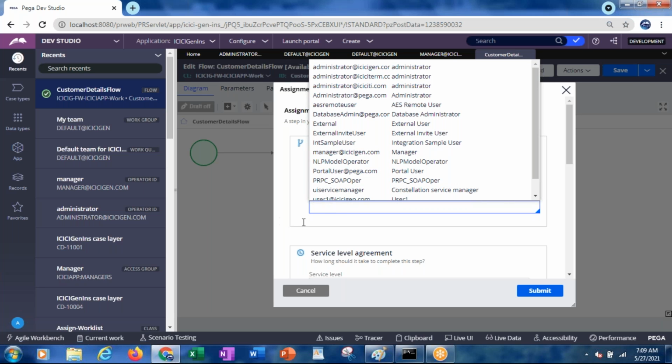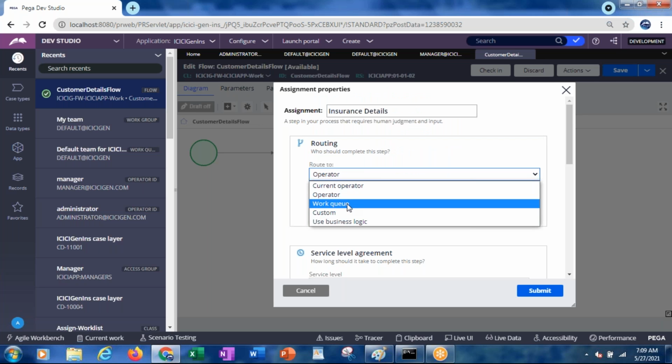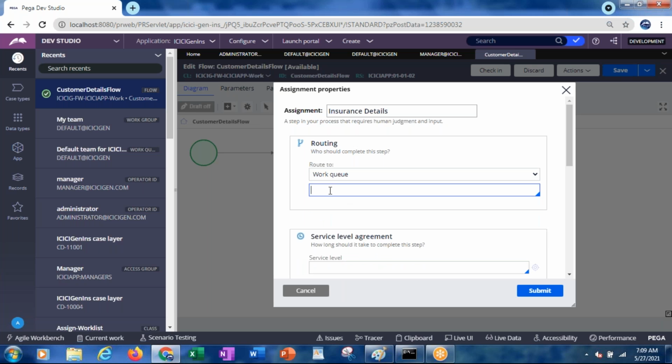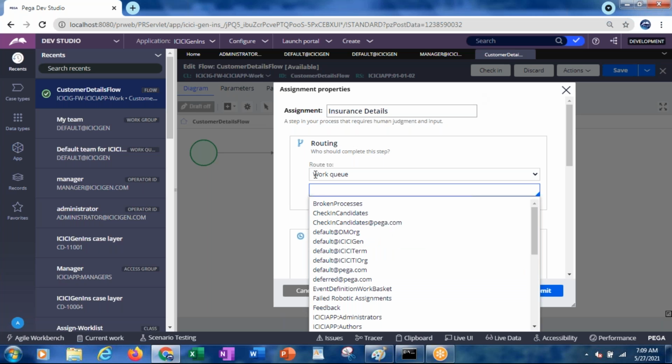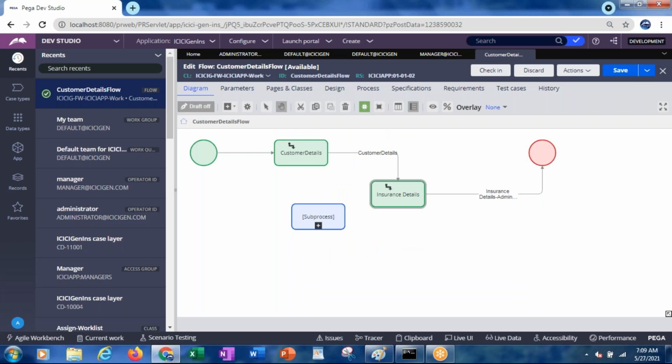Okay, then let me show this other tool also. So, work queue. As I said, we can route it to a group of people. Default at ICICI Gen. So instead of routing to a specific operator, now we are routing to a specific work basket. That is the work queue.